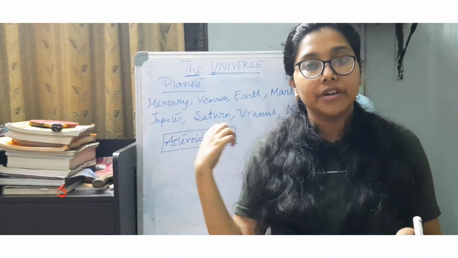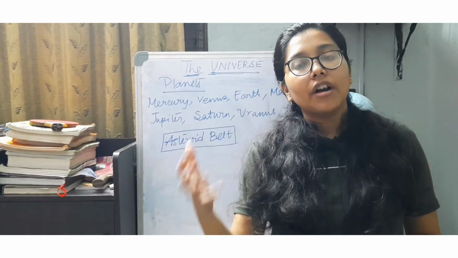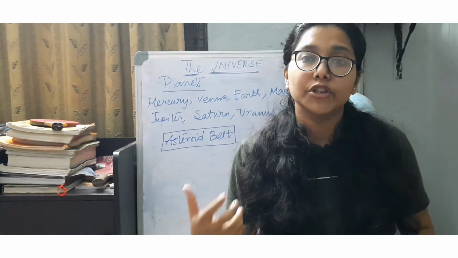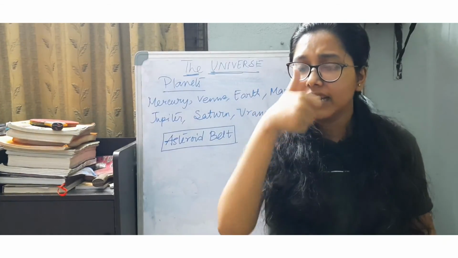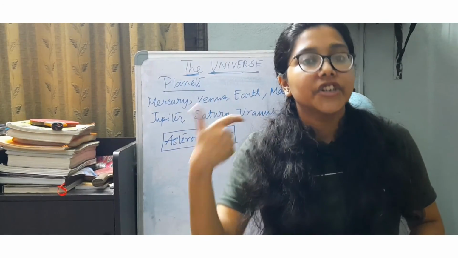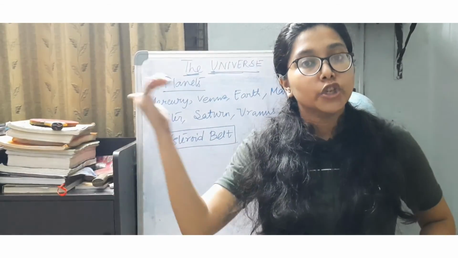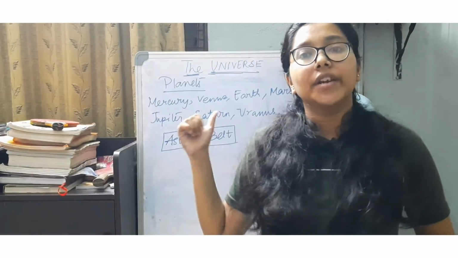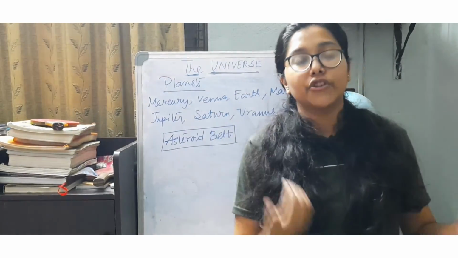I had also written them down on your board. Then came the composition of all the stars, the composition of the sun, the 6 most important layers of the sun, what we observe during a solar eclipse, and then we also talked about the solar system, and finally we discussed inner planets, outer planets, and the asteroid belt.